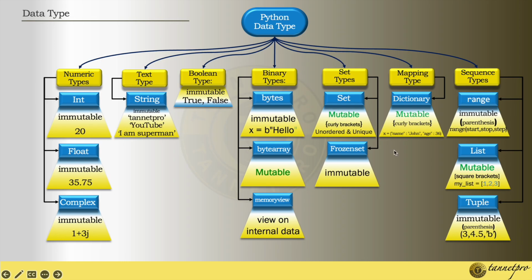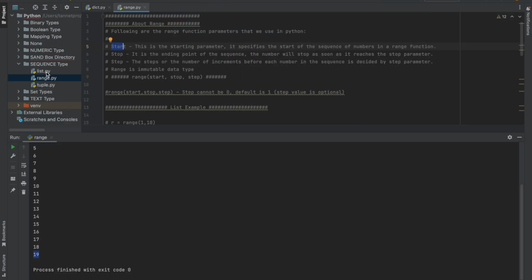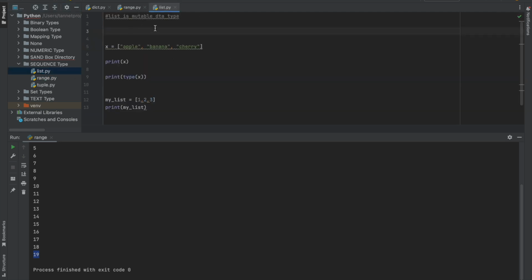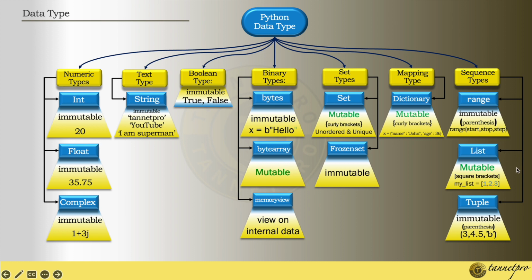All right. Second type is the list. So what is the list? Let's understand. List is a mutable data type, as I told you. Like here I have used the x variable, and I put the values here, which come under the square bracket.